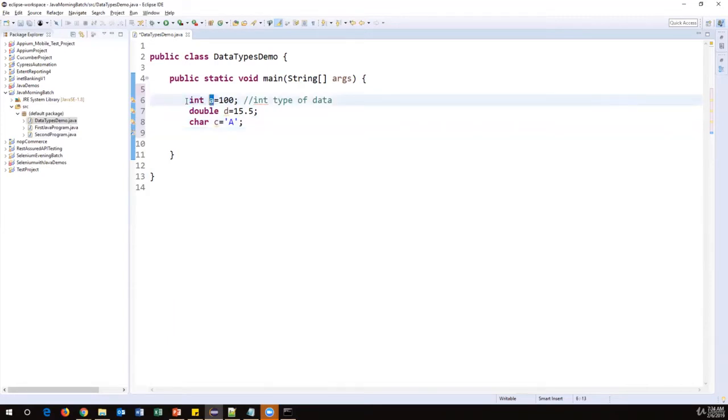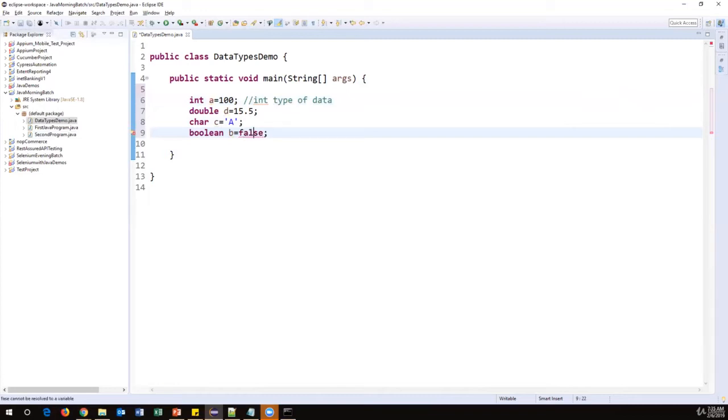And variable names can also have multiple characters. Suppose when I say a, you can also say ABC is equal to 100. So ABC itself is a variable name. Okay, so you can use multiple characters or a single character. And within these variables, you can also use underscore, but you should not use special characters. Okay, so remember this. These are all naming conventions. You will know slowly once you start practicing this. So integer, double, char, and the next type is boolean. So when I create a boolean variable, I can store either true or only false.